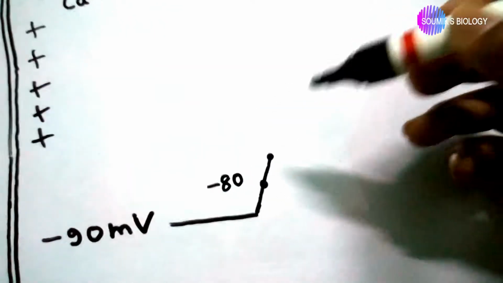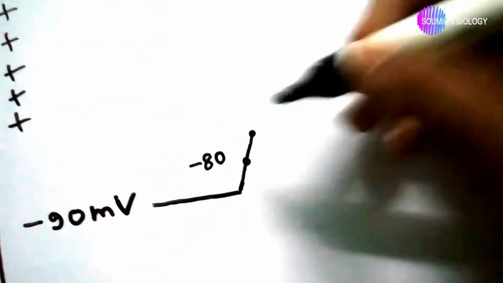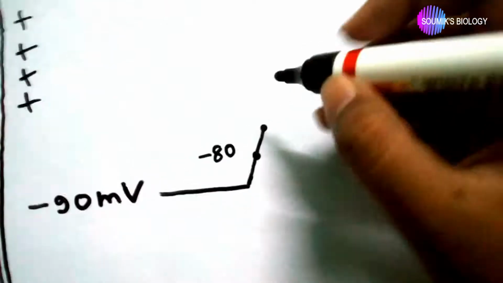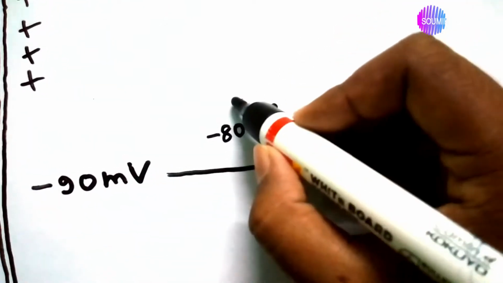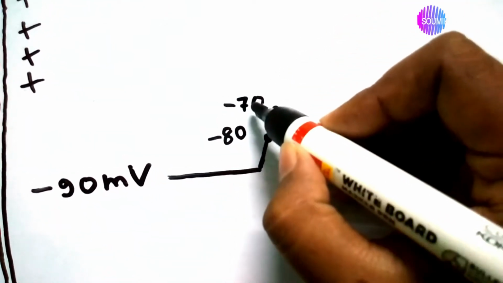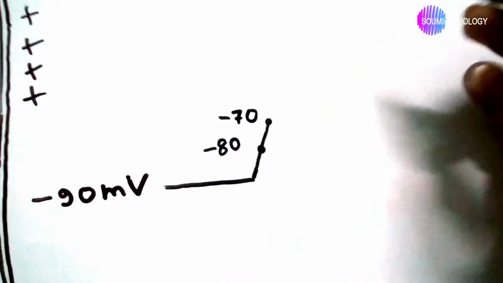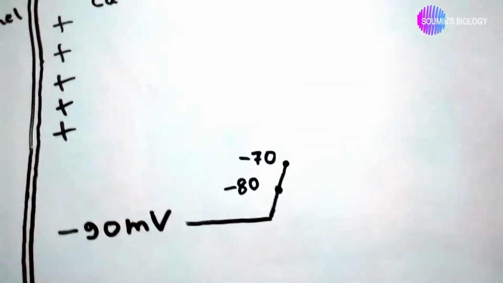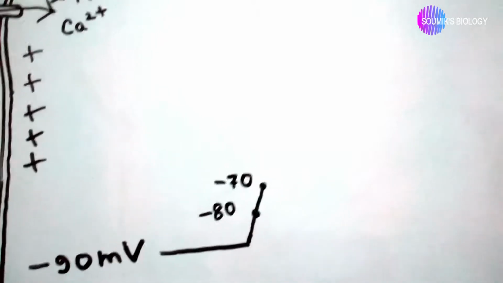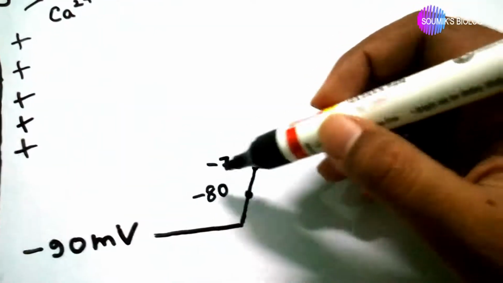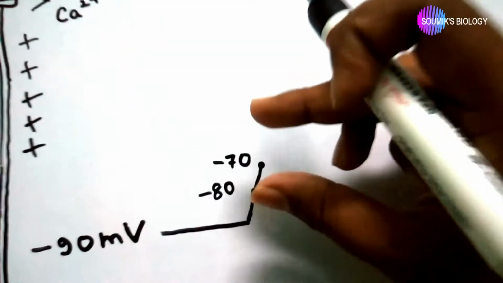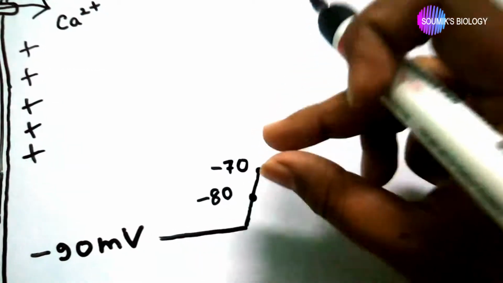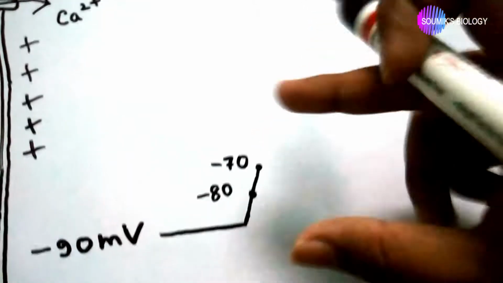So the negative charge decreases in the cell because of these positive ions, and the membrane potential gradually becomes less negative, like minus 80, with the negative value decreasing. The positive charge increases and the negative charge decreases. Then minus 70, and this minus 70 is very important for the cardiac action potential, because this minus 70 millivolt potential is called the threshold potential.